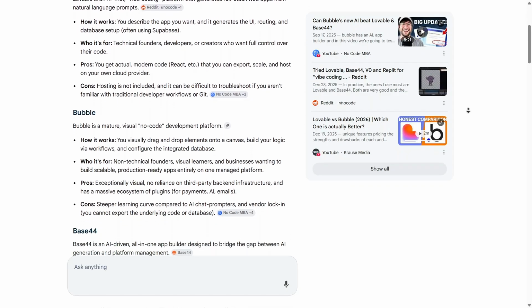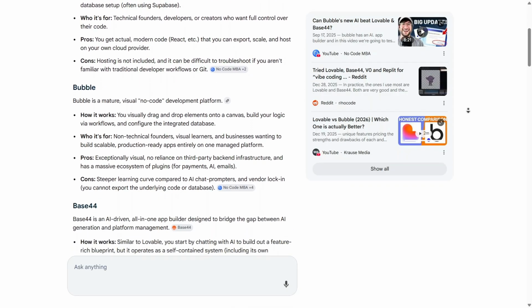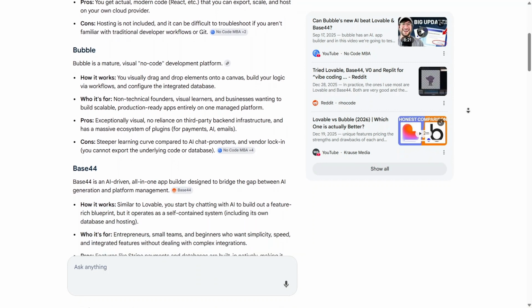Next, I'll move over to Bubble. This is a very mature visual no-code development platform where I can manually drag and drop elements onto a canvas and build logic through visual workflows. It's perfect if I'm a non-technical founder who wants to build a complex, production-ready app without writing a single line of code, though it does come with a steeper learning curve and some vendor lock-in.